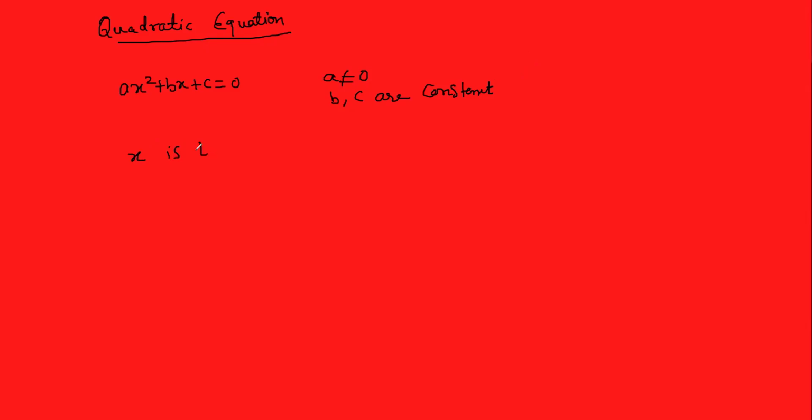x is the solution of the quadratic equation. In this lecture, you will learn how to find the value of x. You can find the value of x using two methods. One is the factorization method, and second is the direct formula. The solutions of a quadratic equation are given by the formula. First, we will learn how to find them using the formula.